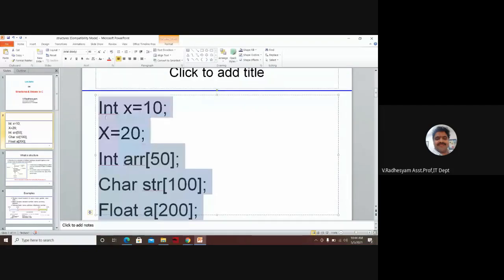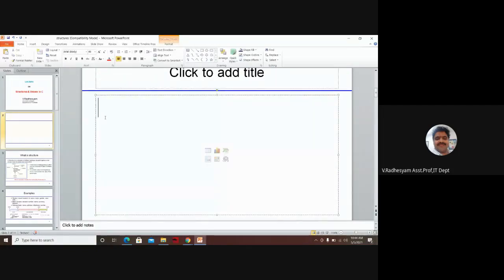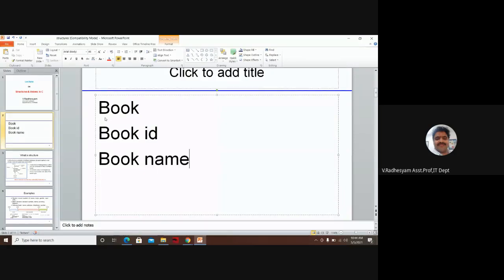Suppose there is a situation where you want to represent some book information. Book information consists of book ID, book name, and book cost.